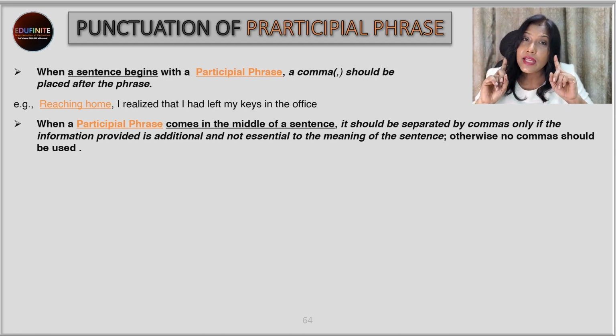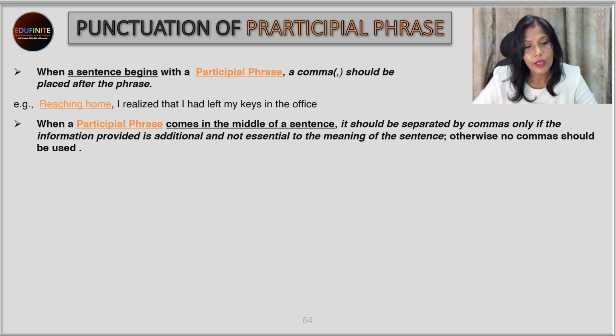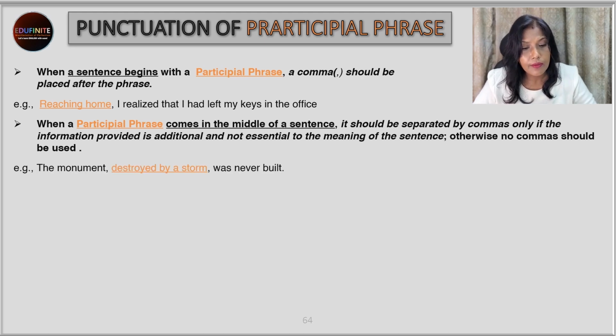But if it is an integral part of the sentence, that means to complete the meaning of the sentence, that participle phrase is very much needed, then we do not put any commas in it. We just write it straight. So let's look into the example to understand it. So over here, "The monument, destroyed by a storm, was never built." So we can just say the monument was never built. That much information is enough. It makes sense.